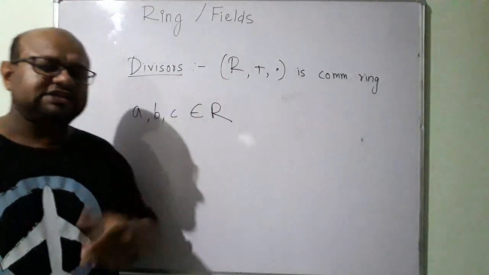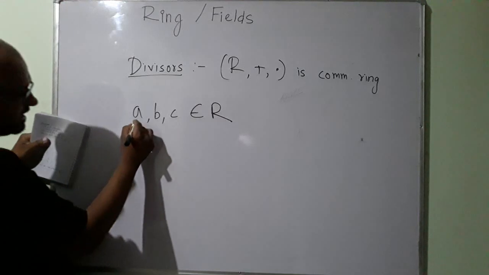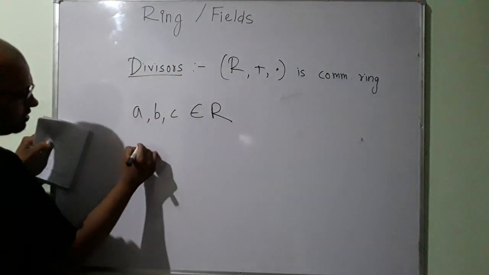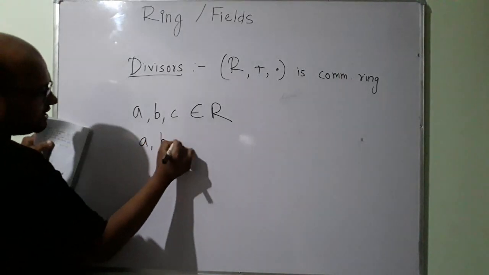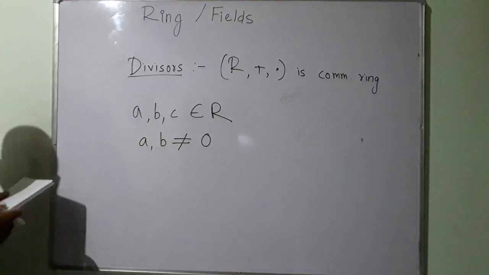Then what is a divisor in the case of a commutative ring? It should happen that A, B and C are three elements from this set R, where A and B are not equal to the additive identity.